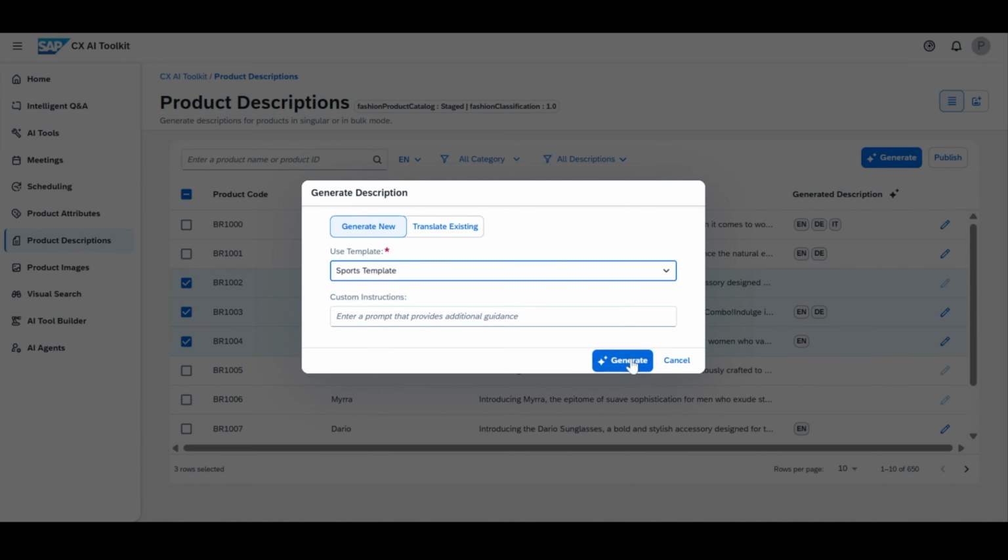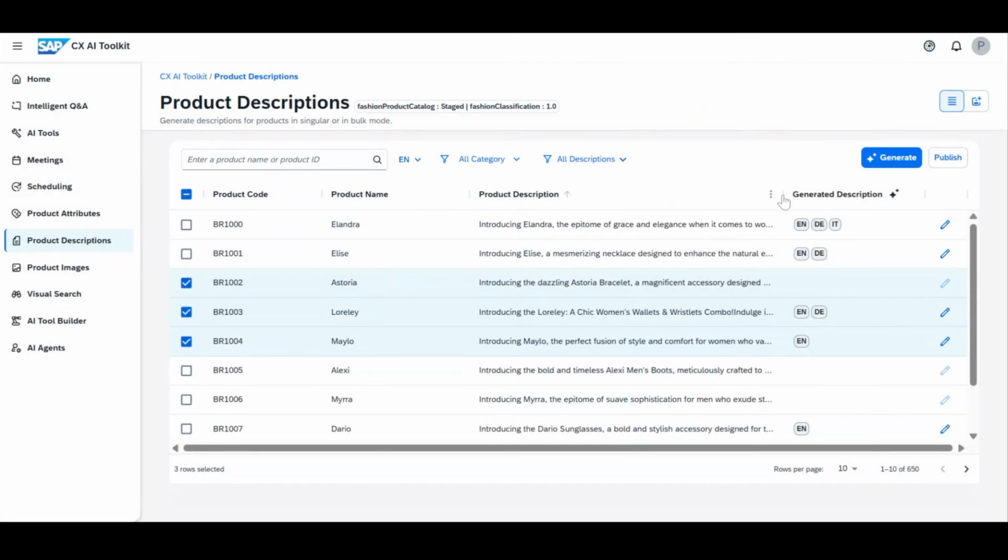Here you click on generate, and then the descriptions are created. Yeah, I think that's a great feature, right? Combined with the bulk feature of the product descriptions, it's even more powerful, and that's also based on customer feedback, by the way. I once got that feedback that it would be really nice to be more flexible with the product descriptions, and here we go.